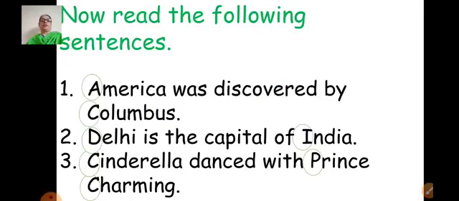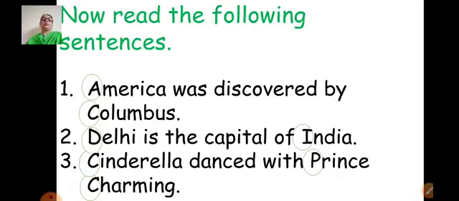Now read the following sentences. While reading, give attention to the words or the letters which are circled. First, America was discovered by Columbus. Second sentence is, Delhi is the capital of India. Third sentence, Cinderella danced with Prince Charming.